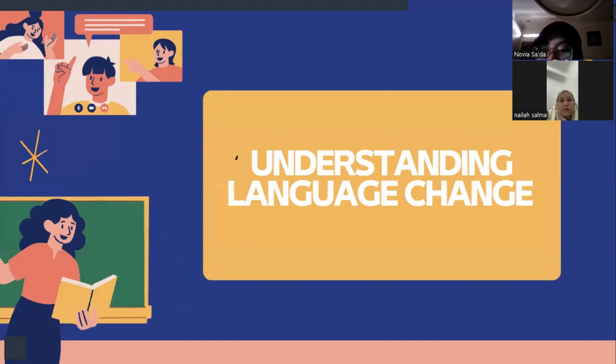Okay, the first one is understanding language change. To begin, it is essential to understand that all languages are in a constant state of change, and this change can affect various aspects of language, including pronunciation, orthography or spelling, grammar, vocabulary, and pragmatics. And the rate of change can vary significantly. It can be substantial or small, sudden or gradual.